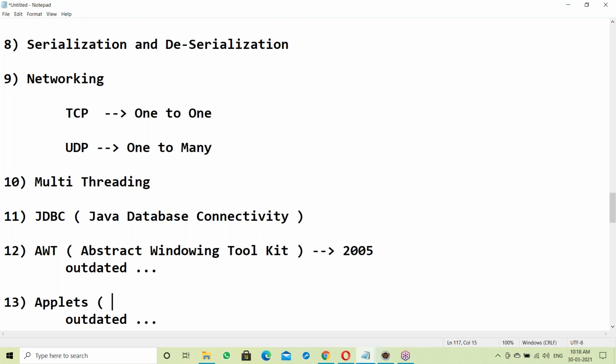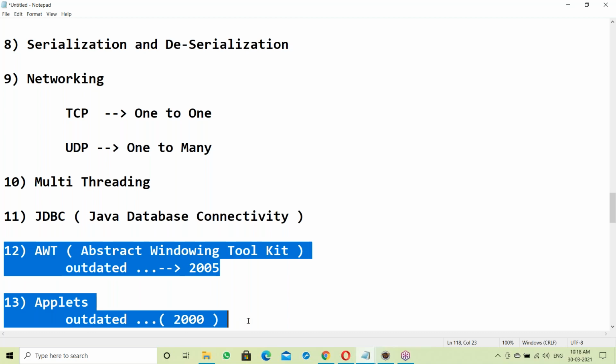Applets were outdated around the year 2000 itself. Don't learn these two, they are not necessary. They are in SE, but not required here.